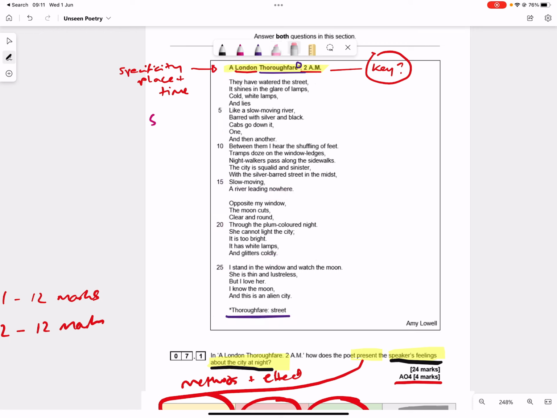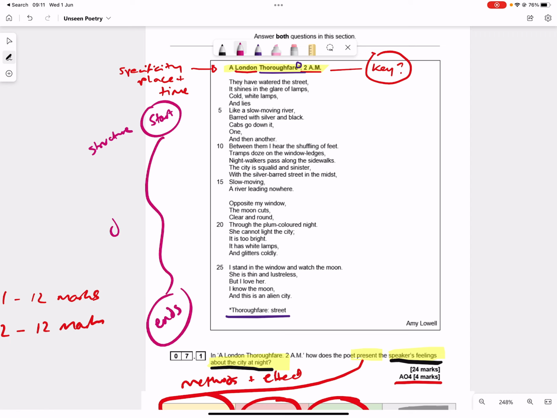That was one possibility. So as well as the way it looks on the page, you also want to be thinking about sequencing. Structure means how things start and how they end and how they change along the way. Whenever you're looking at any poem, where does it start, where does it end, and what's changed between the start and the end? What we're going to see is a lot of imagery to do with how the nighttime city looks, and we can spot the feelings of the speaker through the way that imagery is used.